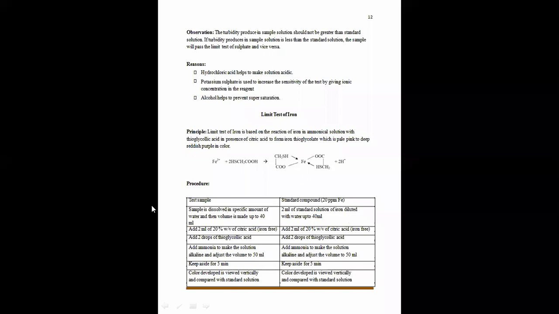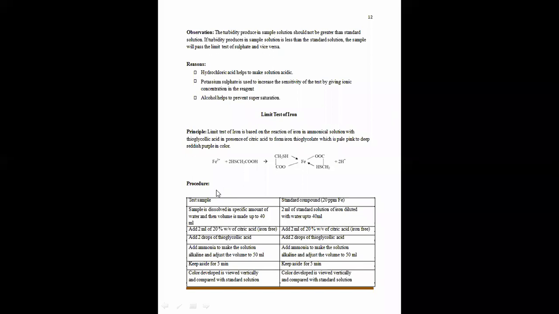If the color intensity given by the test solution is less than that of the standard solution, then and only then our test sample will comply with the limit test of iron.